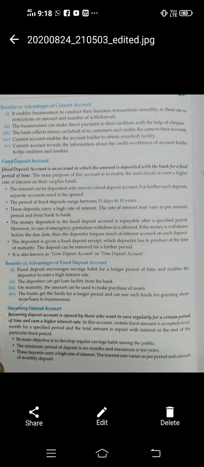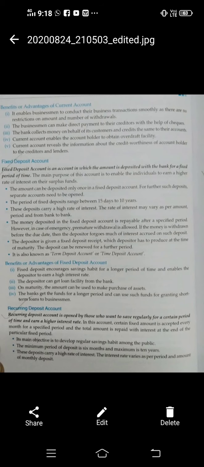On an RD account, the bank also provides a higher rate of interest, but the highest interest is provided on FD. You have to remember this. On an RD account, the bank provides a higher rate than savings but less than FD. So in this account, a certain fixed amount is accepted every month for a specified period of time.